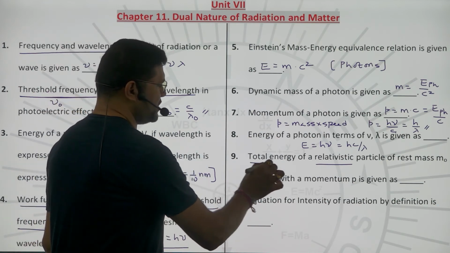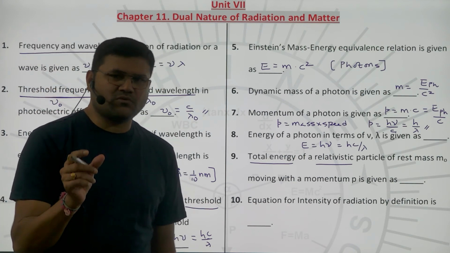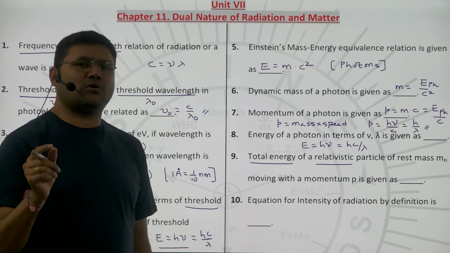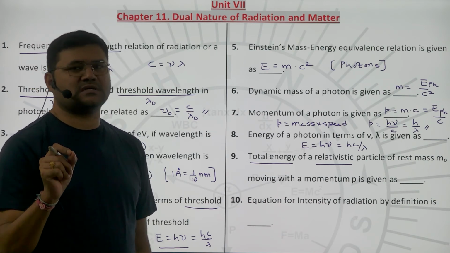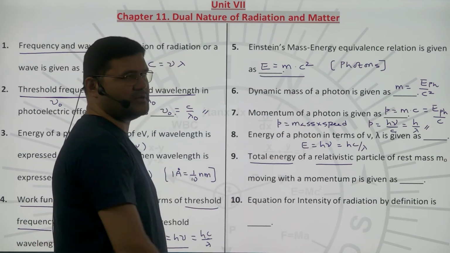He is asking for total energy. What is the meaning of total energy? Total energy involves the energy due to motion, which is kinetic energy, and also the rest mass energy. Einstein's relation E is equal to mc square will help us.